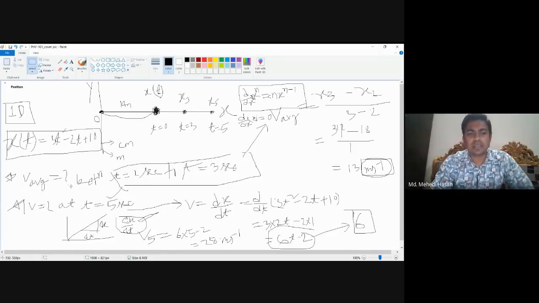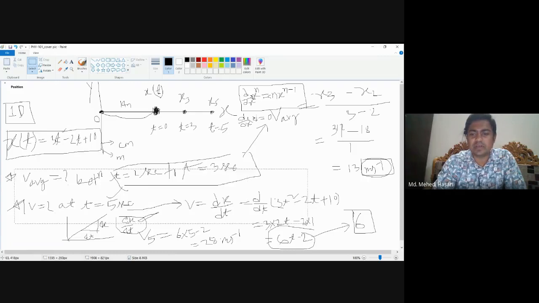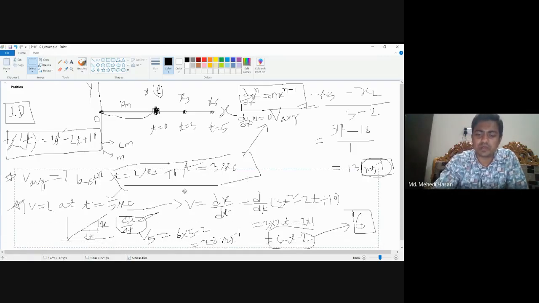Yes, if the first order differentiation is constant, then it will be constant throughout the total motion, basically. So velocity is constant if the equation is given in first order. Here the equation is in second order, t square. So that's why there is a difference between average velocity and instantaneous velocity.